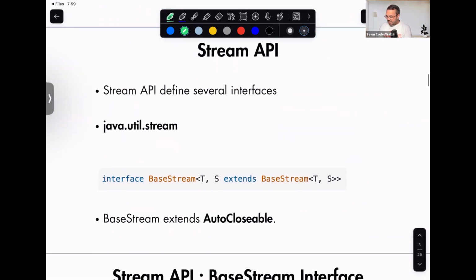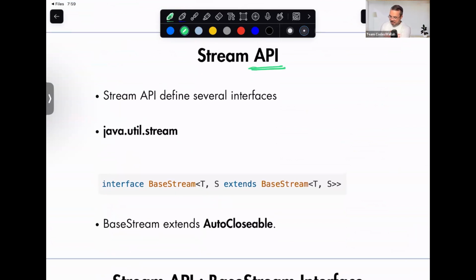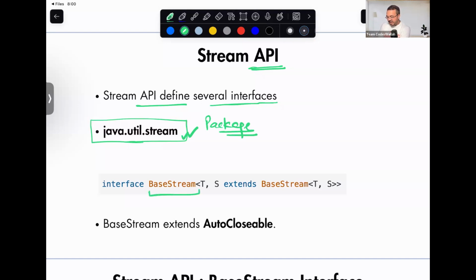Now, let's talk about the Stream API. The Stream API defines several interfaces. One of the base packages, where the interfaces are defined, is java.util.stream. The base interface is called BaseStream.